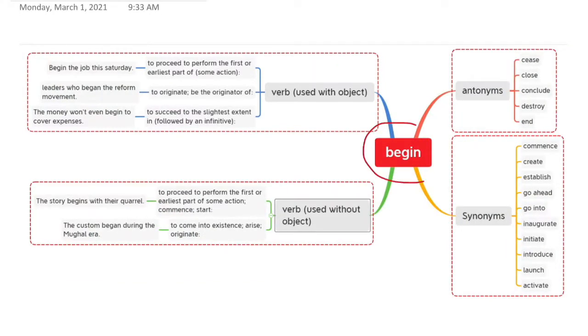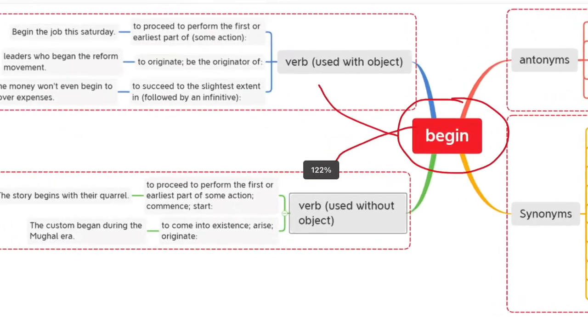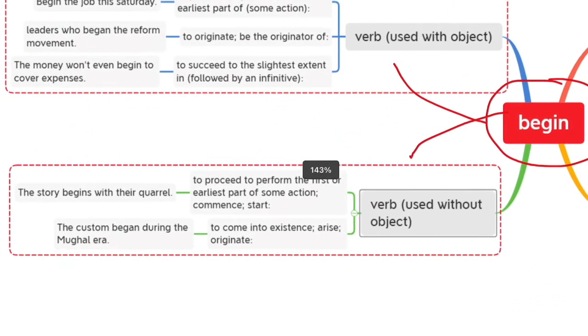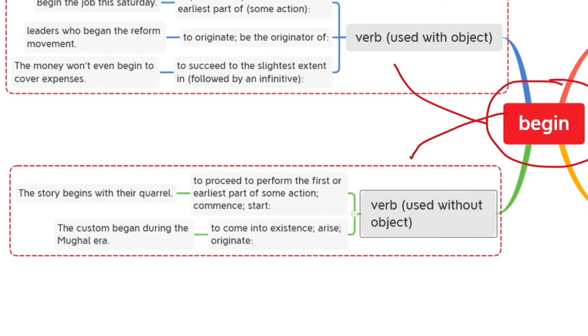Today's word is begin. Begin can be used as a verb with object and a verb without object. So first, let us see how we can use begin as a verb without object. The meaning is to proceed to perform the first or earlier part of some action, commence or start.